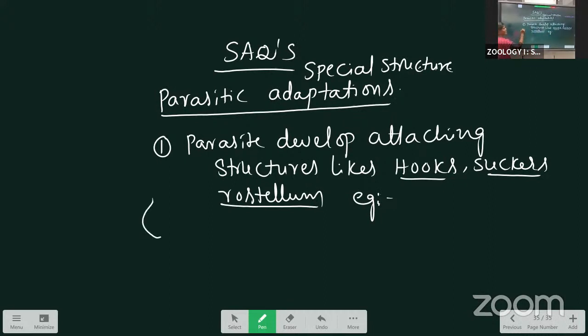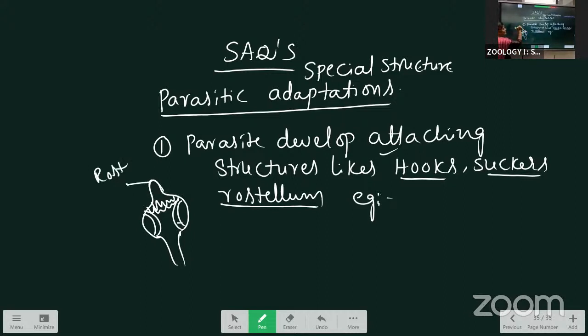For example, Taenia solium has the scolex. The scolex has two rows of teeth-like structures, and they are called hooks. The cup-like, sticker-like structures are called suckers. And the conical structure that is present we call the rostrum.